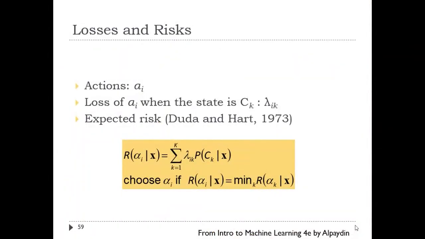So in your textbook, there is one analysis which is losses and risks. I think this is a good discussion. At the end, based on the probability, we take an action, right? So what could be the action?